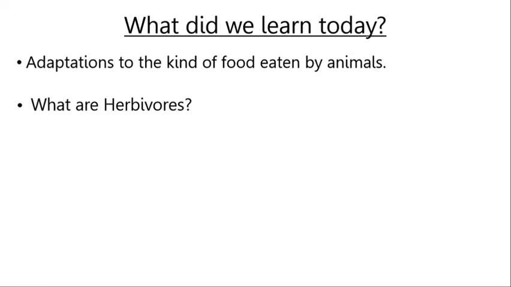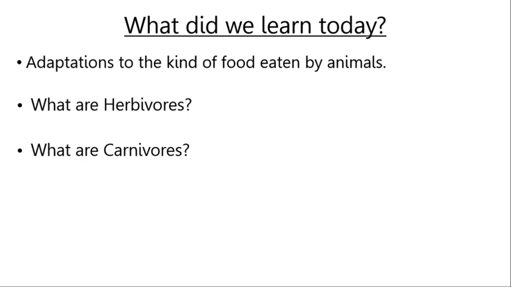After that, we have studied about carnivores. The animals that eat flesh of other animals are called carnivores or carnivorous animals. Examples are lion, wolf, snake, crocodile, etc. They have sharp teeth. Birds like owl, vulture and eagle are also carnivores.